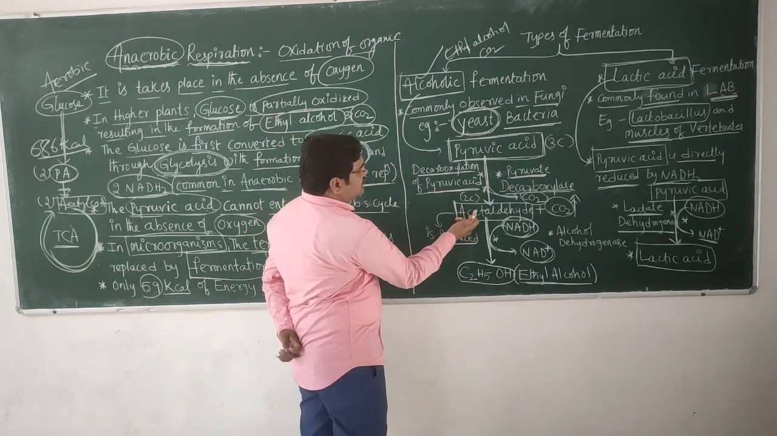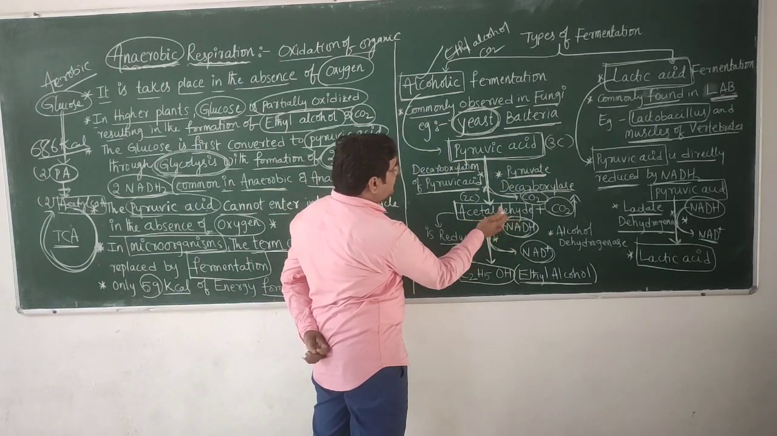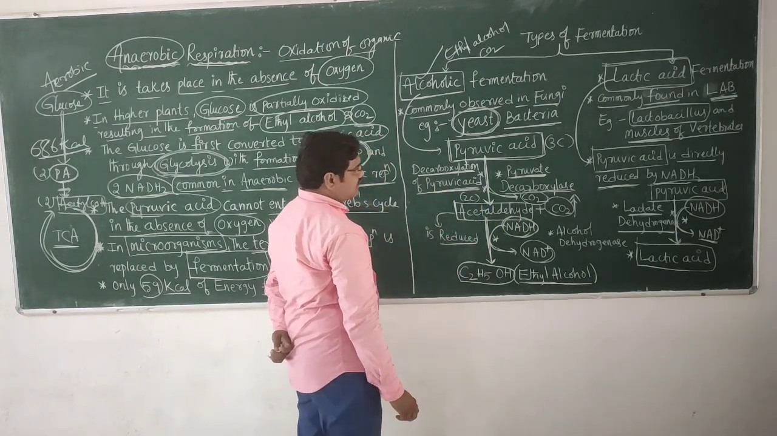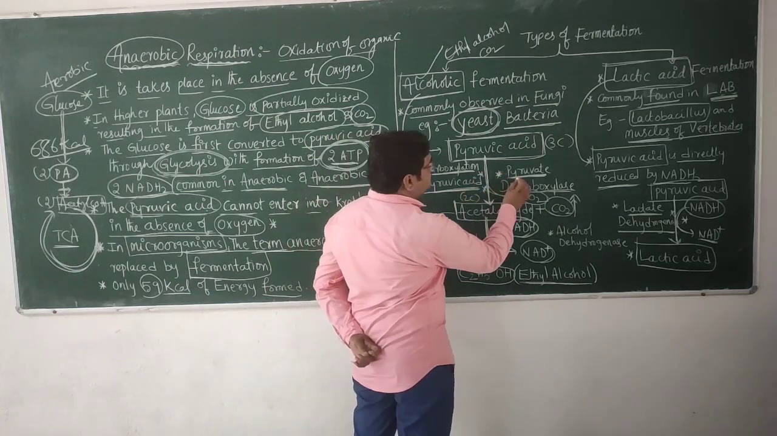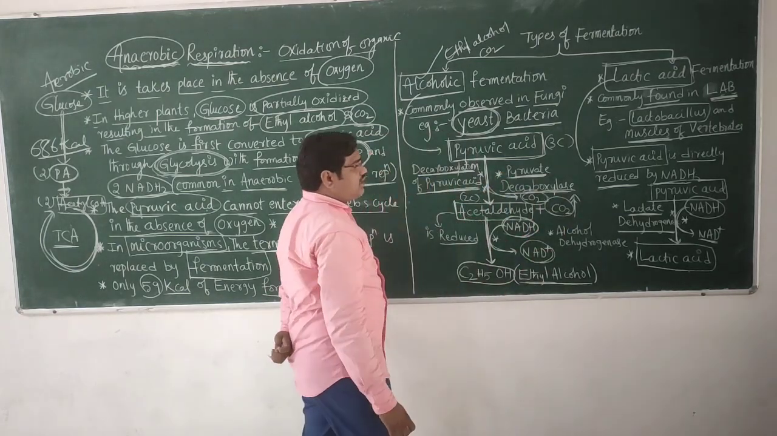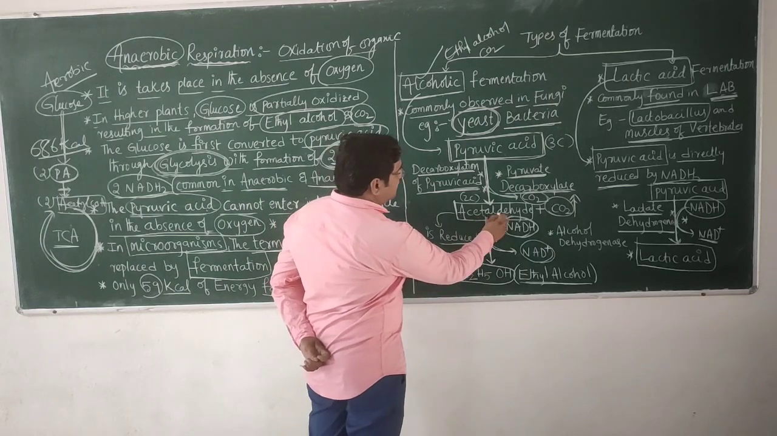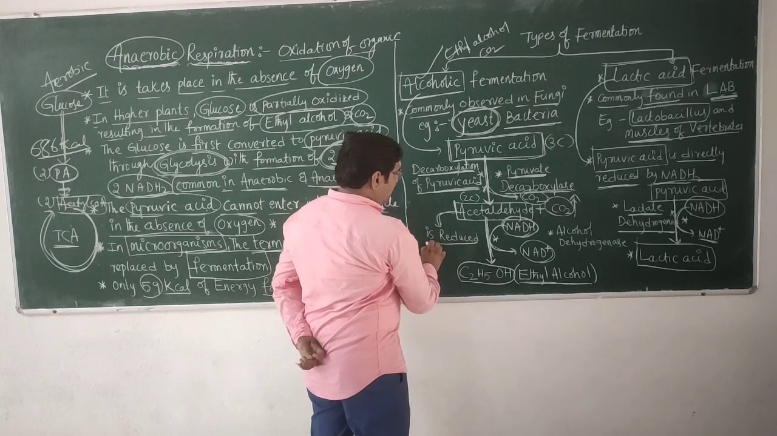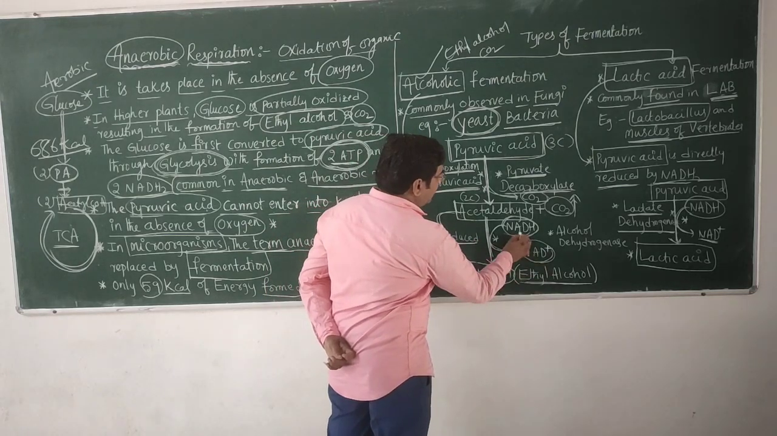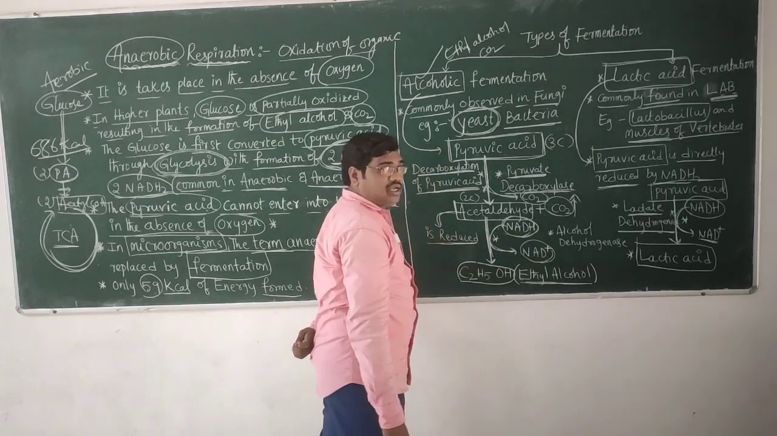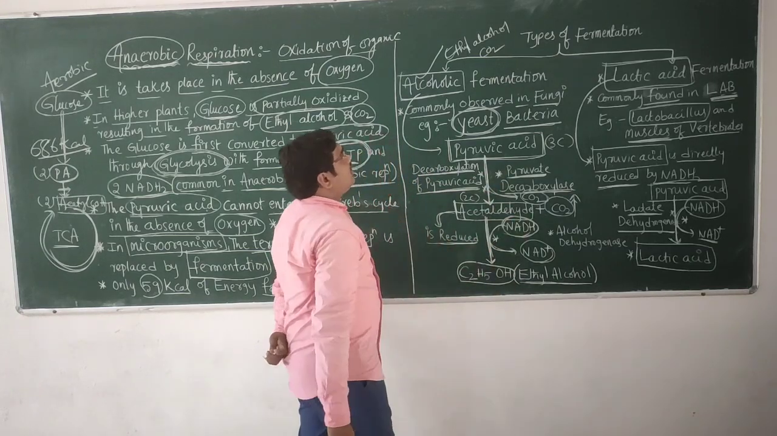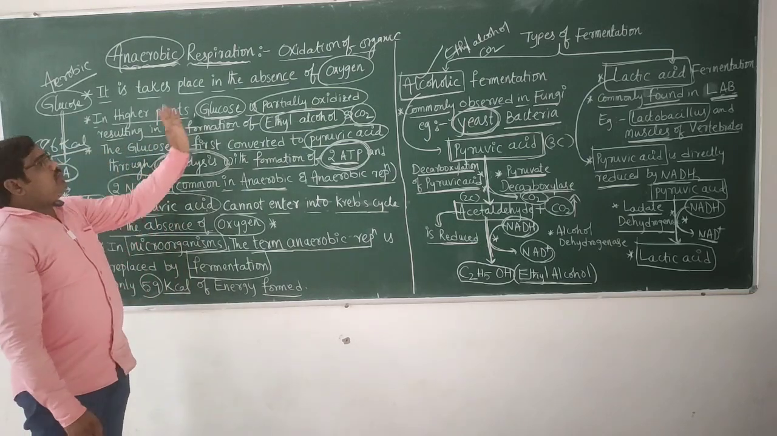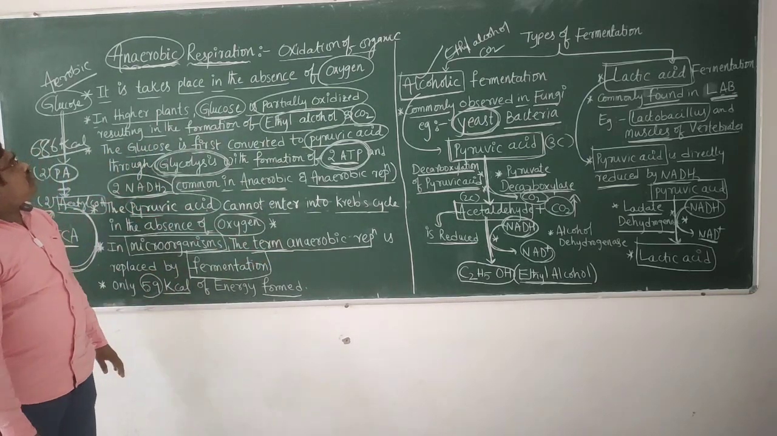In alcoholic fermentation, pyruvic acid is converted into acetaldehyde by decarboxylation, catalyzed by pyruvate decarboxylase. Next, acetaldehyde is reduced to ethyl alcohol, and NADH2 is oxidized to NAD plus. So these are the types of fermentation. This is the complete anaerobic respiration.